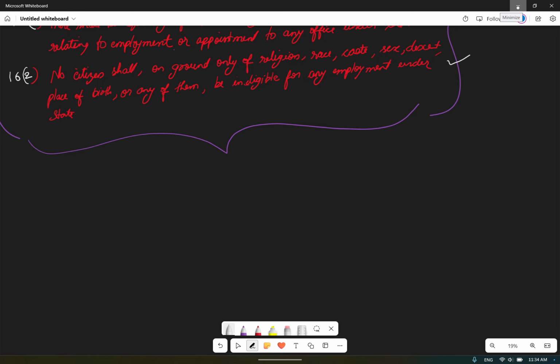So domicile reservation can be made. The Supreme Court has also sanctioned this, that up to 50% of the seats can be reserved on the basis of domicile reservation.